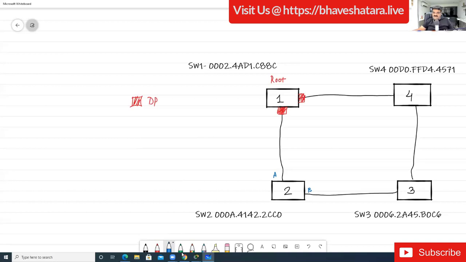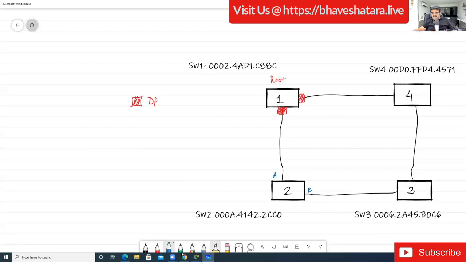Which port of switch 2 will be the root port, A or B? We are doing this after a week's gap, so that's why I'm repeating this, and you can never forget it after this particular session.